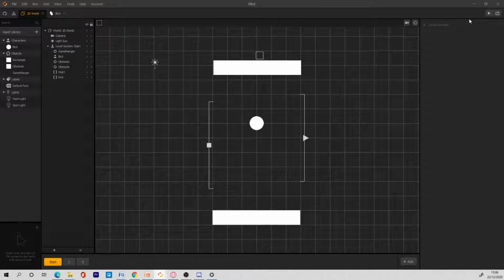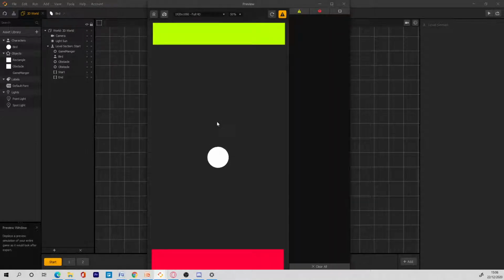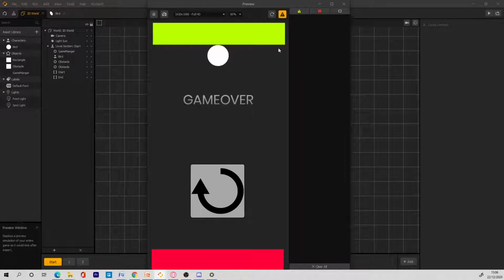Let's press start. Let's see what happens. So I press start now. The bird is not moving yet. I don't think so. Is it moving? No, it's not moving yet. But yeah, the game over works. Everything works. So the bird is not moving yet.